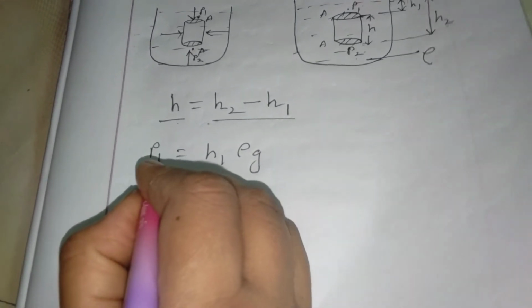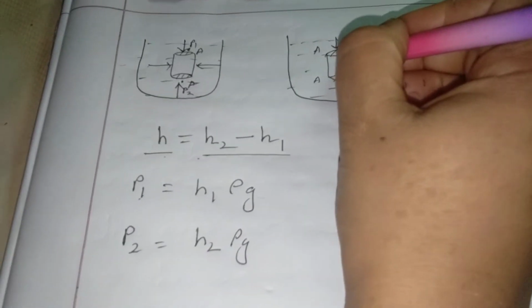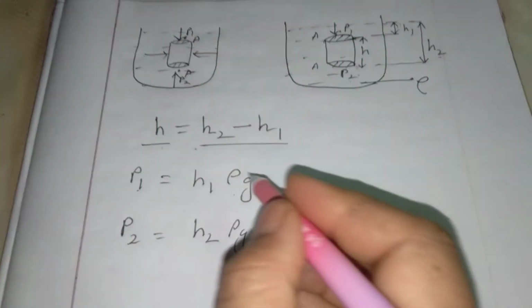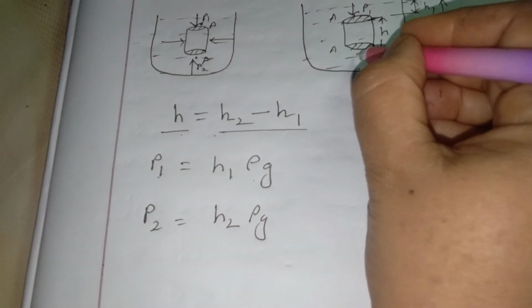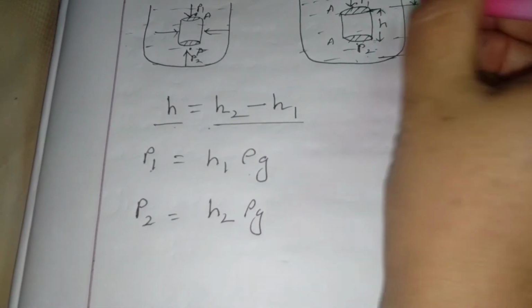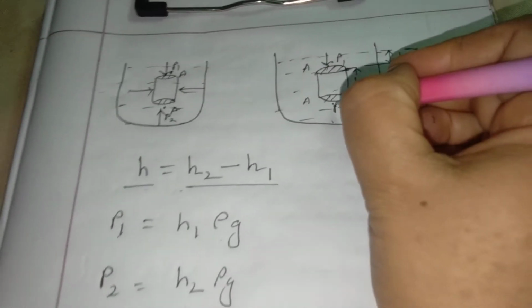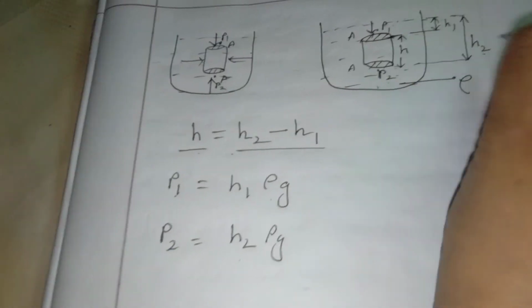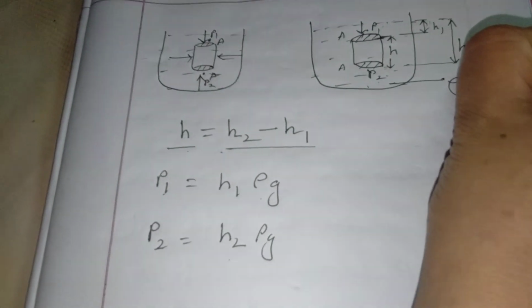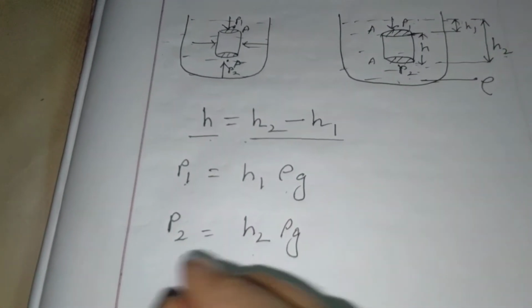Here the pressure P1, for the downward force of the liquid, equals h1 rho g, and for the upward force of the liquid, the pressure at this point equals h2 rho g, because the distance of this point from the upper surface of the liquid is h2, and you always know pressure can be calculated by the formula h rho g.